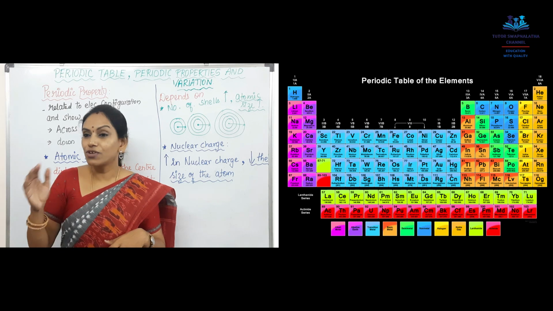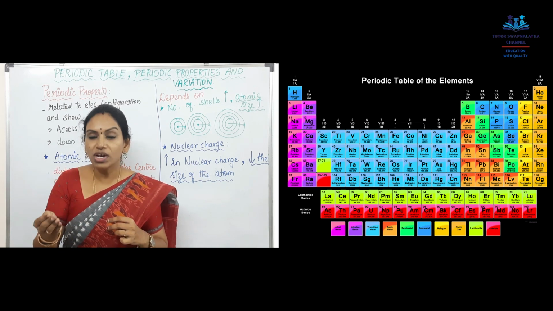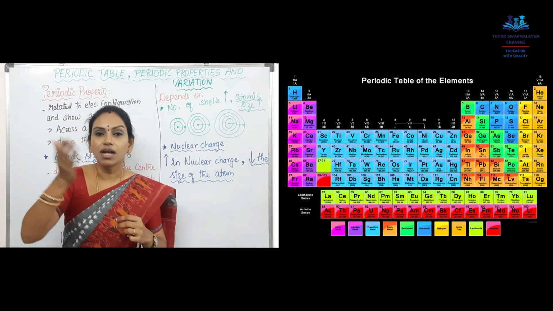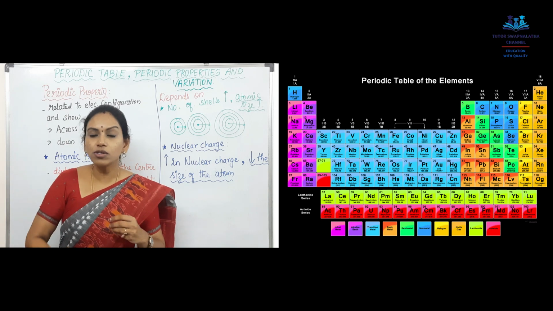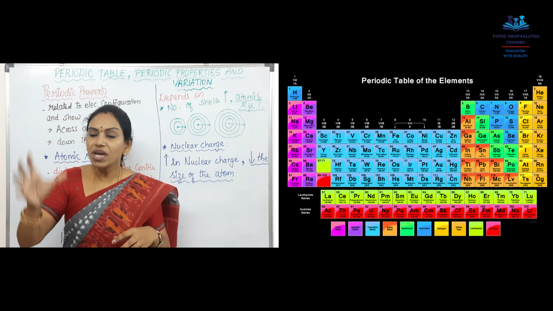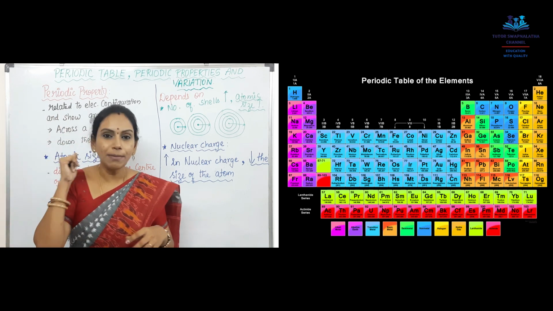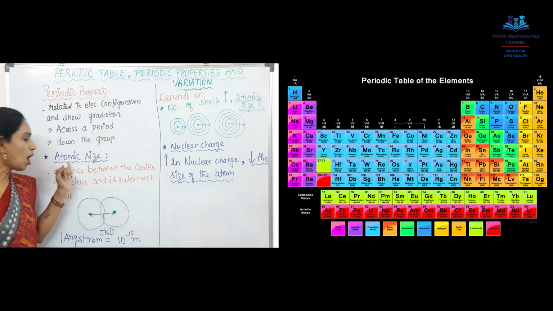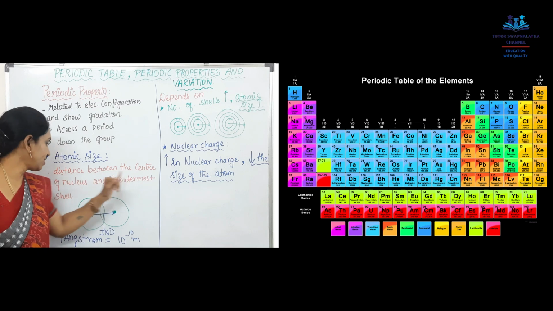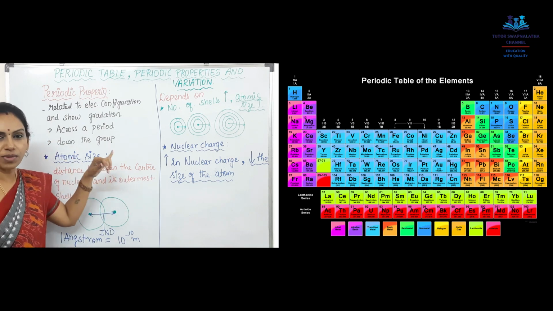Whereas for sodium, if you see, sodium has a nucleus and then 11 electrons. So it has the first shell, the second one and the third one also. Now 1 electron is being filled. So the atomic size depends on the number of shells. How will you define atomic size? It's the distance between the center of the nucleus and its outermost shell. It's called atomic size.